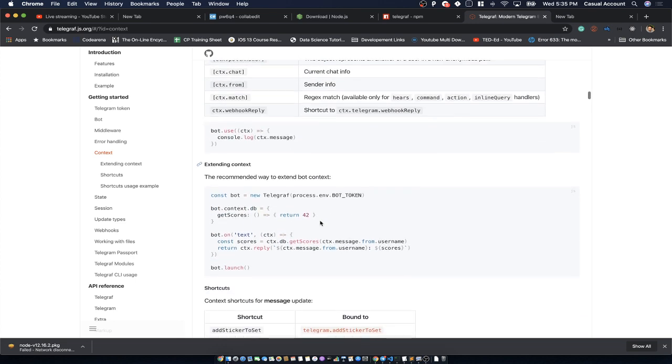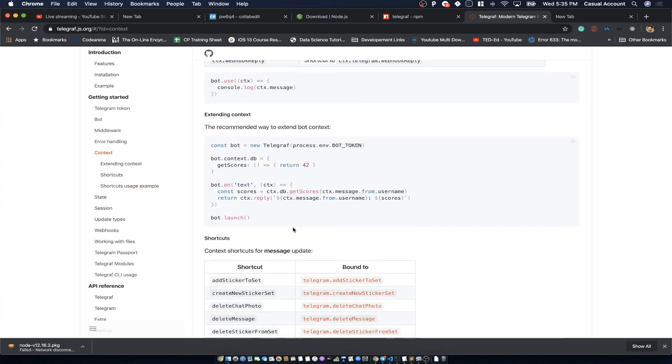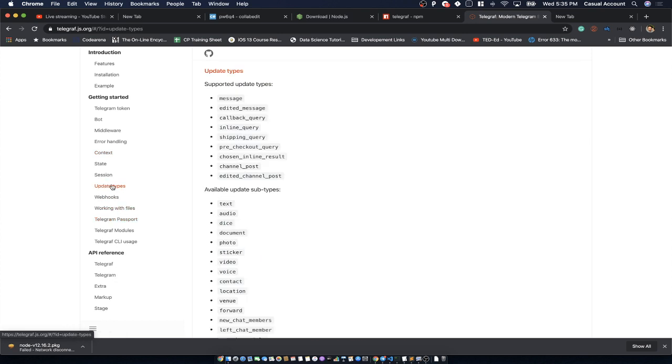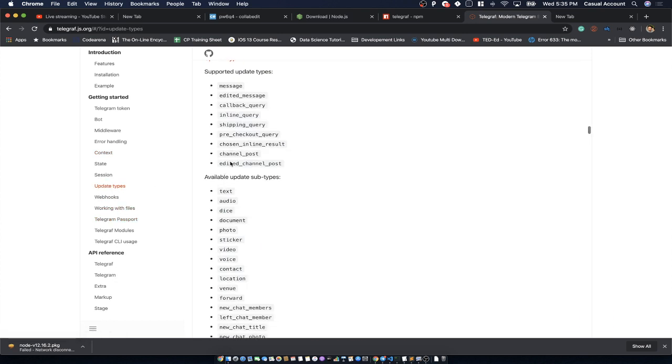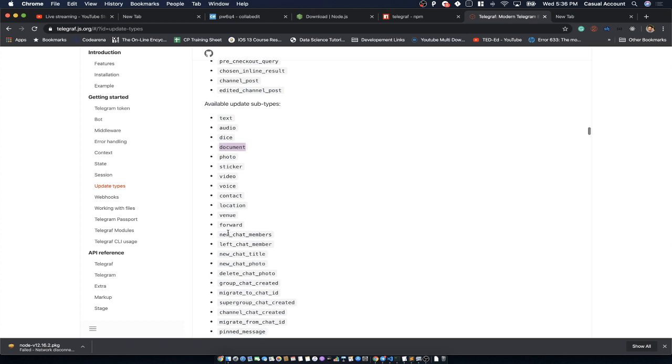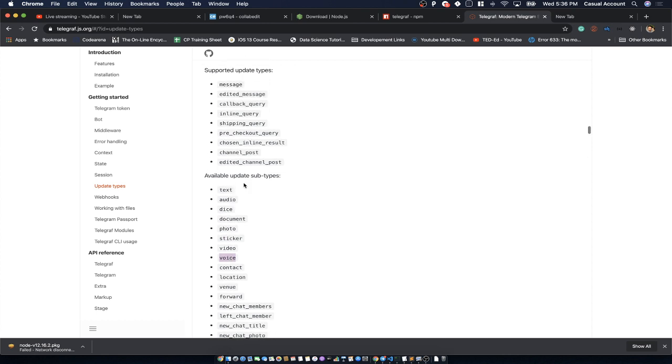we have got something like update types. Yeah, over here these are the update types. So these are all the different kinds of update types which you can check. For example, you can check for text, audio, dice, document, anything from here you can put over there, and you can check. For example, if someone sends a voice, you can intercept this also. And these are some major types. For example, message, all these come under message. Then there can be edited message, there can be callback queries.